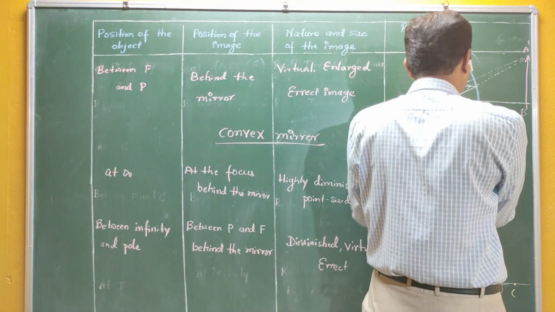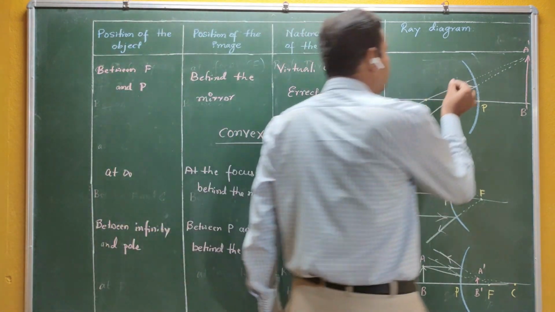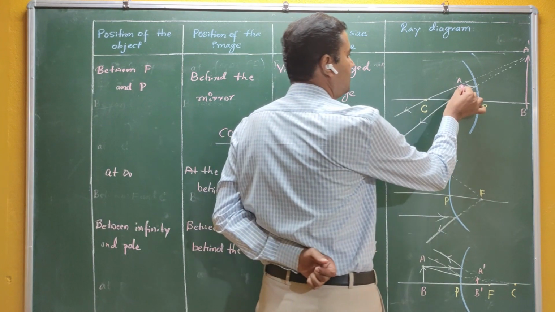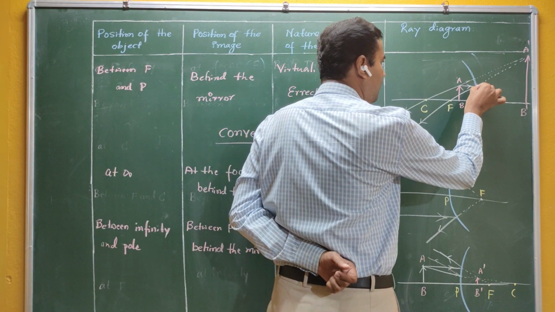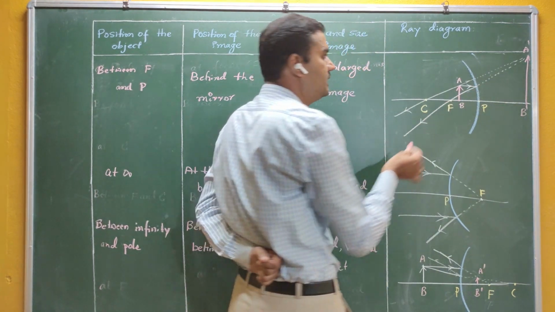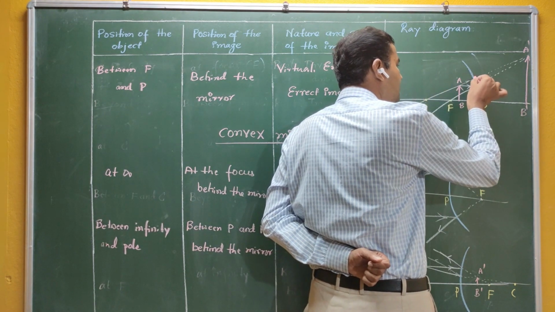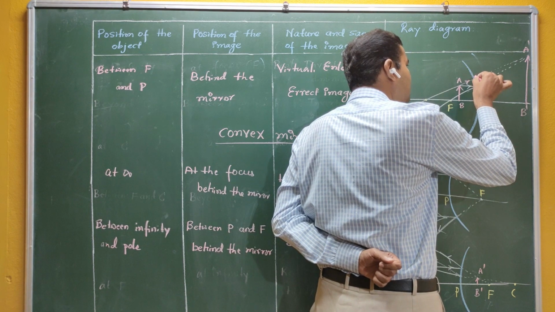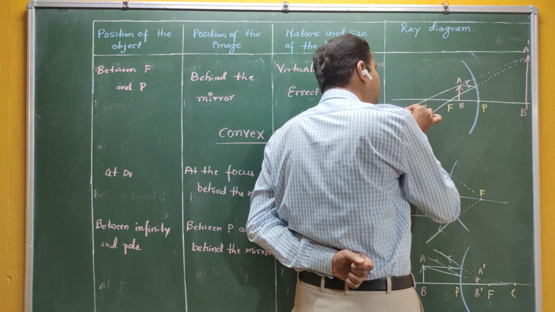If your object is in between F and P, your AB is the object. This is the first line: it starts from the head, parallel to the principal axis, and falls on the concave mirror. After reflection, it passes through the principal focus. The second one starts from the head, so it should pass through the center of curvature. So this is nothing but a normal, and it falls on the concave mirror along the normal. So your I is 0, automatically R also becomes 0.